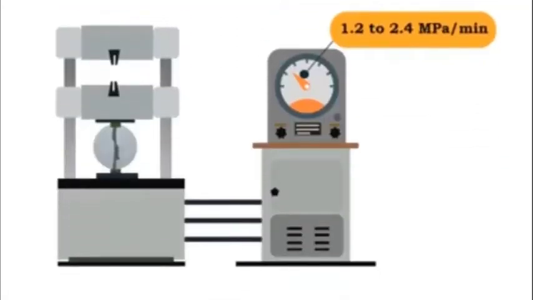And remember, we have a loading rate. The compressive force on this specimen is applied at a rate of 1.2 to 2.4 Newton per mm square per minute.